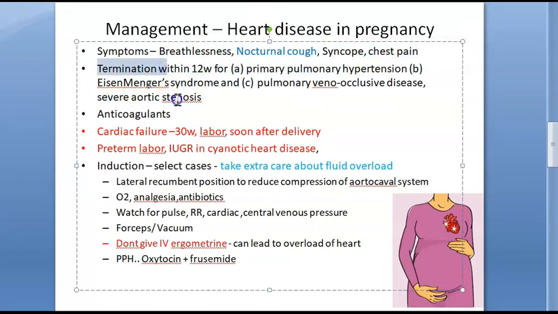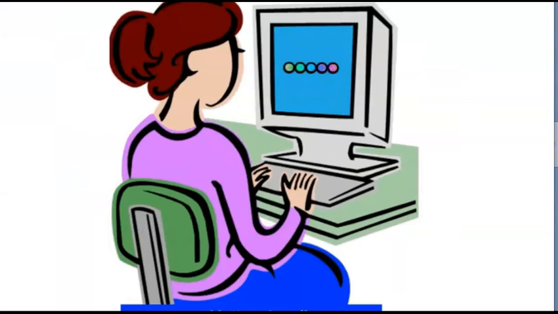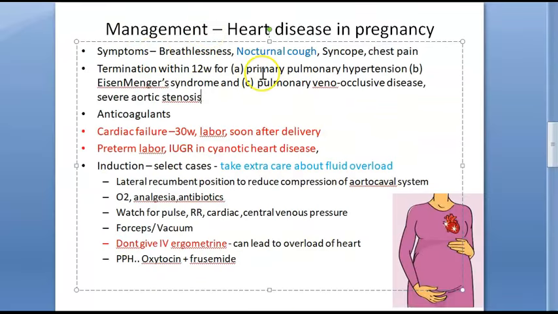Okay. Termination: in these people, if they have some serious heart conditions, they can be suggested a termination of the pregnancy within 12 weeks because the maternal mortality is more, isn't it? So within 12 weeks, they can be suggested a termination of pregnancy if they are having primary pulmonary hypertension, Eisenmenger syndrome.